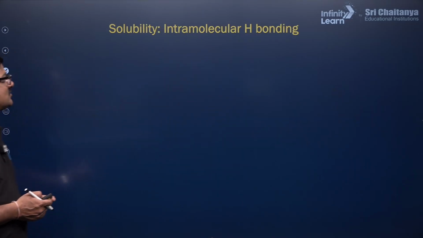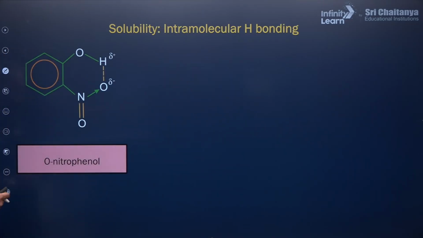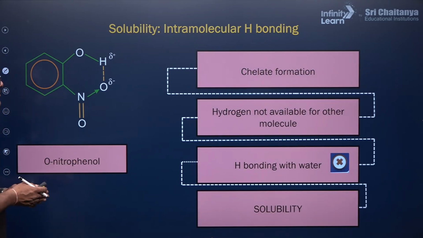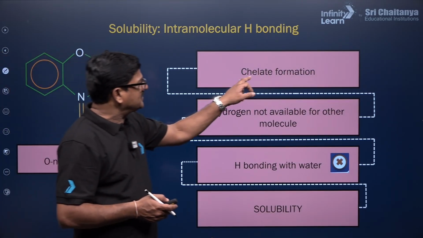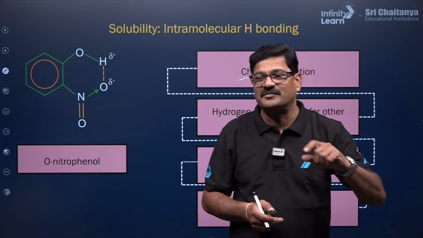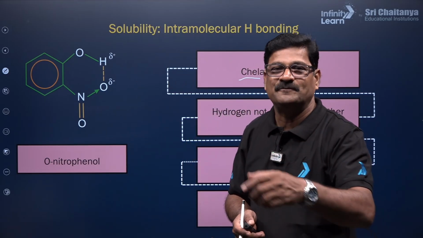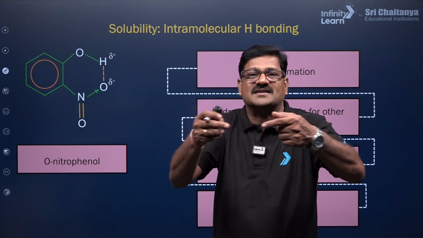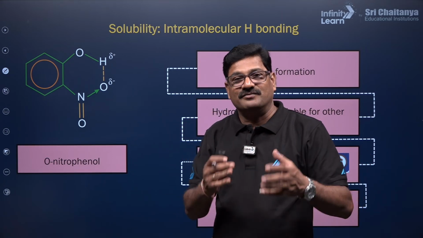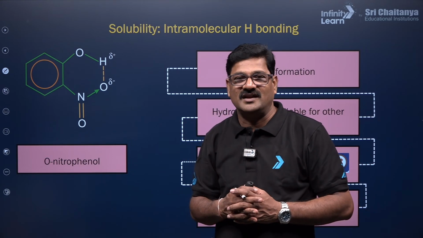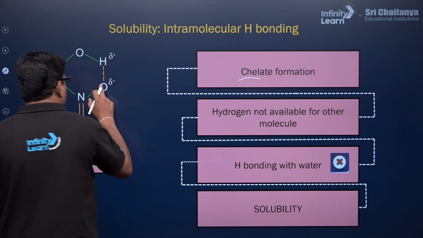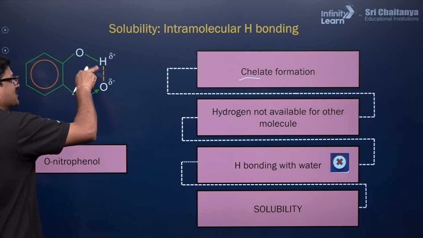Okay, and also for solubility and hydrogen bonding, you can see orthonitrophenol, and it is a chelate form. What is the meaning of chelate form? My dear children, if anybody knows, you tell me in the chat box. Chelation means something is formed as a ring within the molecule. So this is the structure. Because of this hydrogen bonding, it forms a chelation.